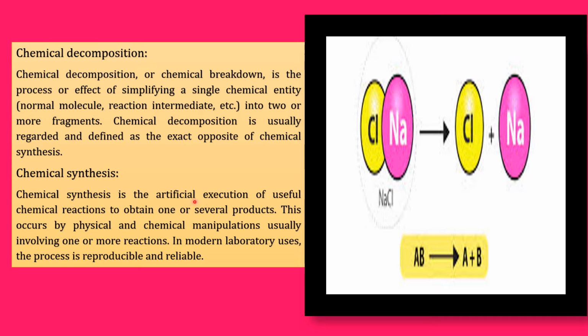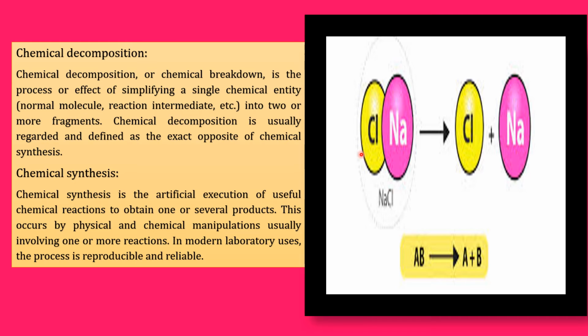Chemical synthesis is the artificial execution of usual chemical reactions to obtain one or several products. This occurs by physical and chemical manipulations, usually involving one or more reactions. In modern laboratory uses, the process is reproducible and reliable. That means generally chemical synthesis is a very important process in modern science.